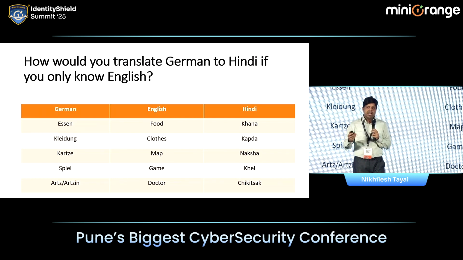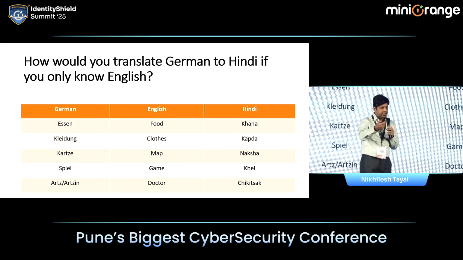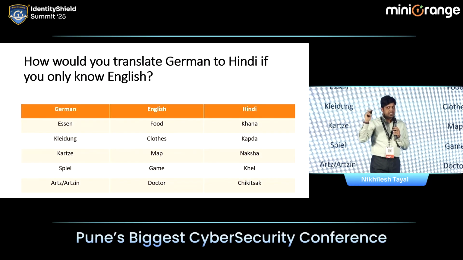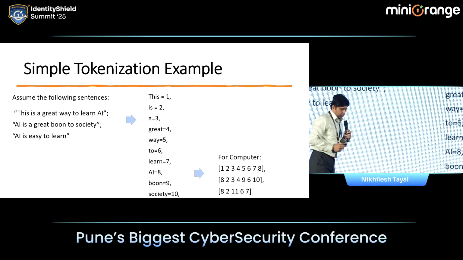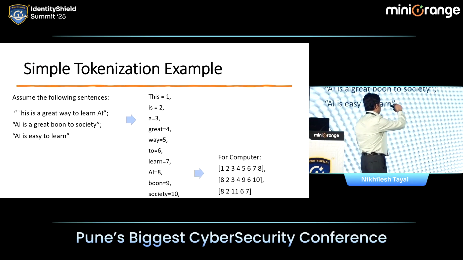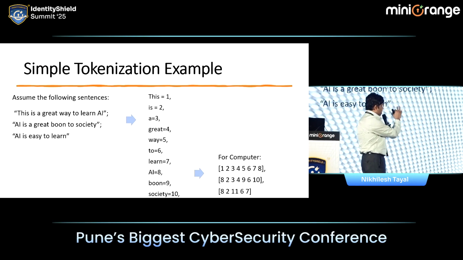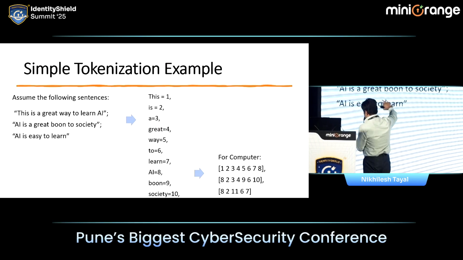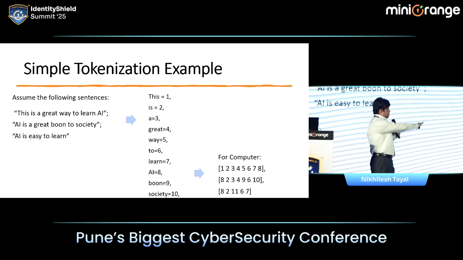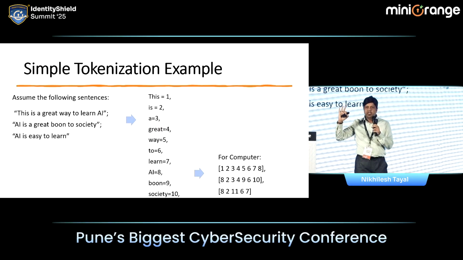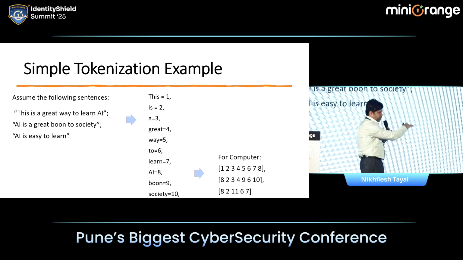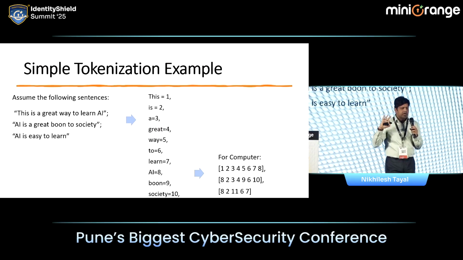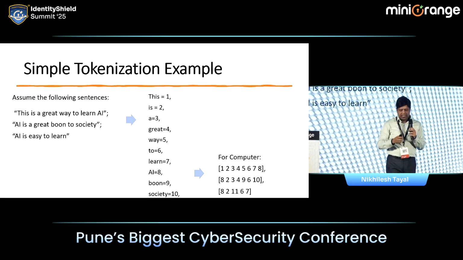That's how. Now, what is the language that computers understand? Binary. They only understand binary, they don't understand anything else. If you go one level up, they only understand numbers. So this is how computers started understanding language. We assigned a number to a word. So if this equals 1, this equals 2, then you can see this is a great way to learn AI. It became 1, 2, 3, 4, 5, 6, 7, 8, a number vector for the sentence, right? And once we have numbers, computers can do mathematical operations, matrix multiplication, probability, and they can actually figure out a pattern. So that's how it started.